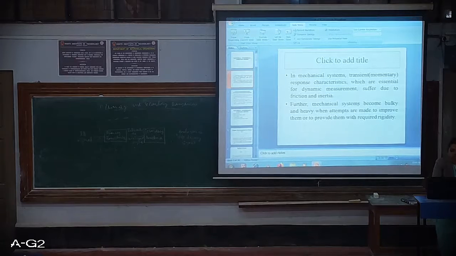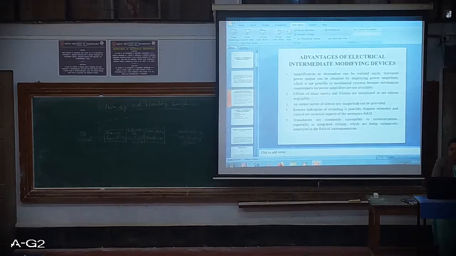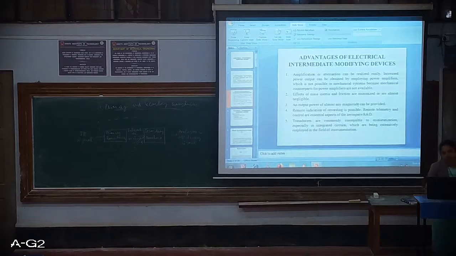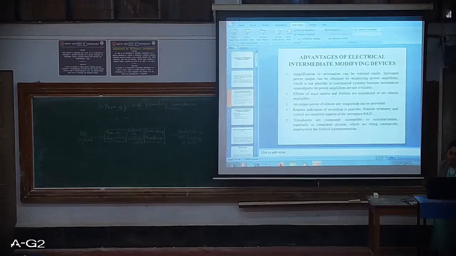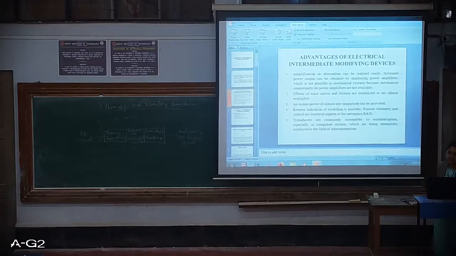So they have come up with the electrical devices, or electrical intermediate modifying devices. Let's see the advantages one by one. The first important point is that amplification or attenuation can be realized easily.